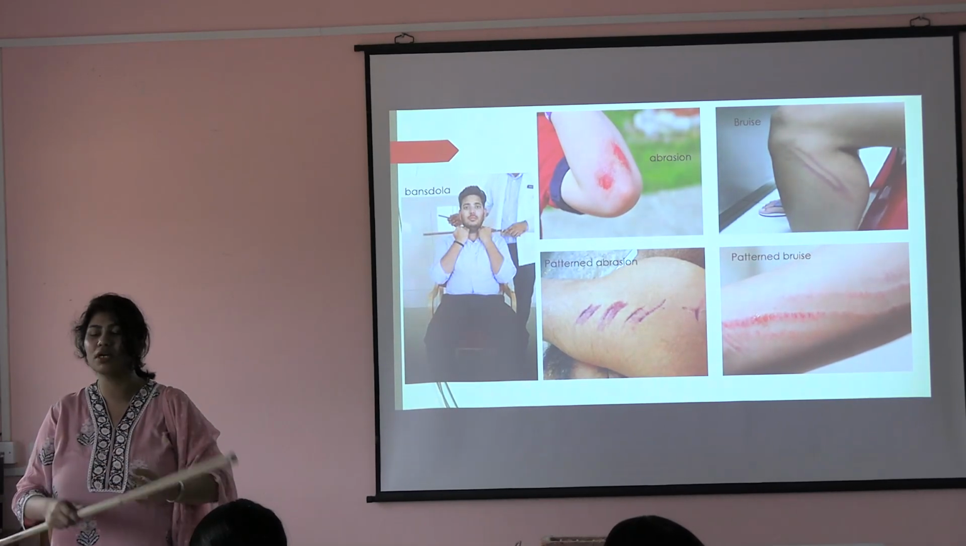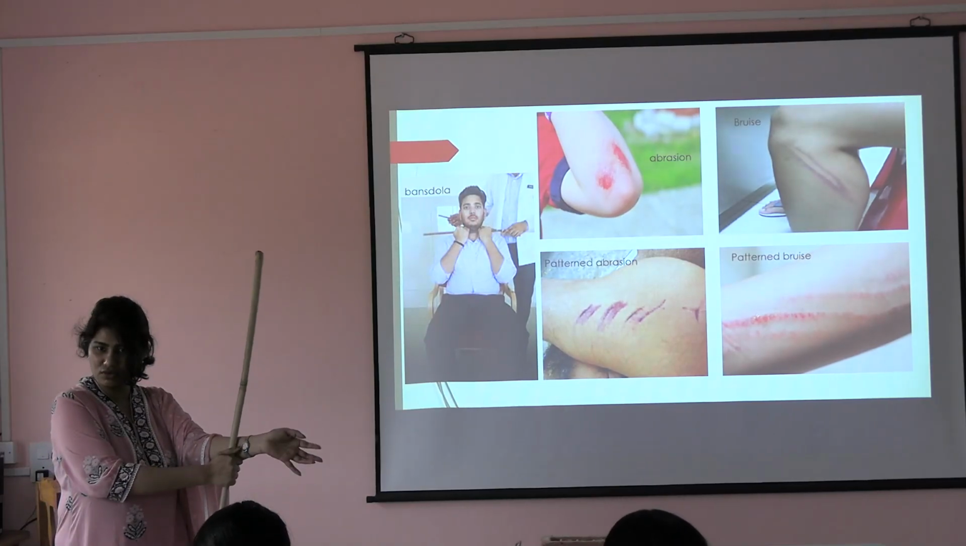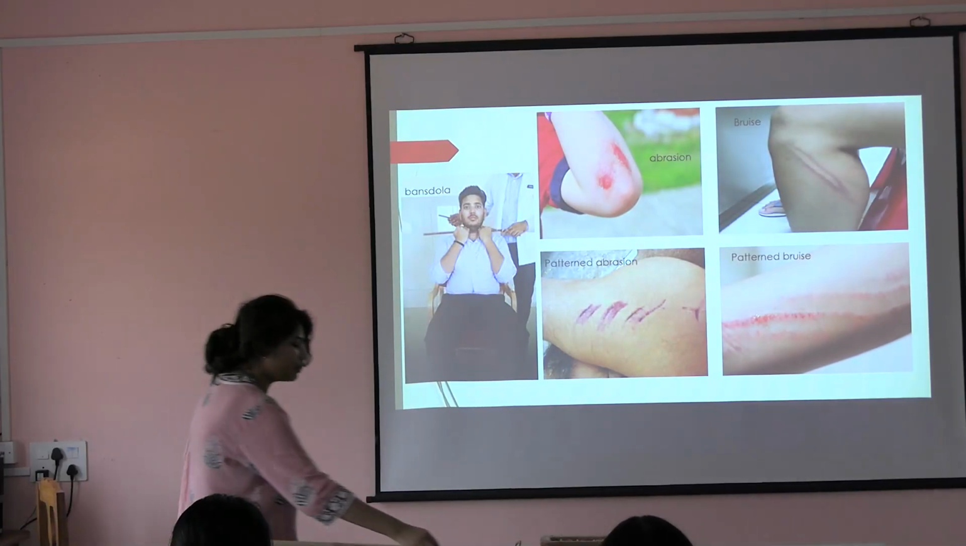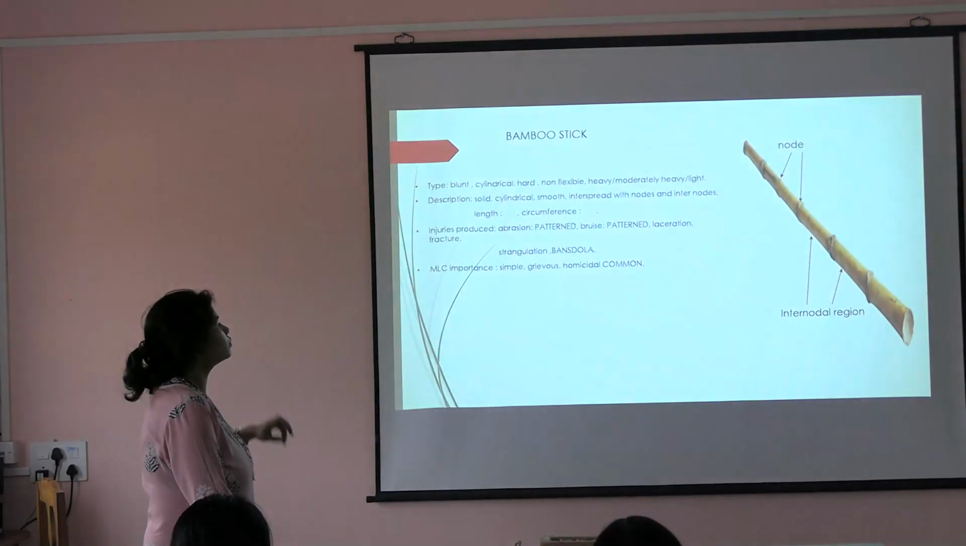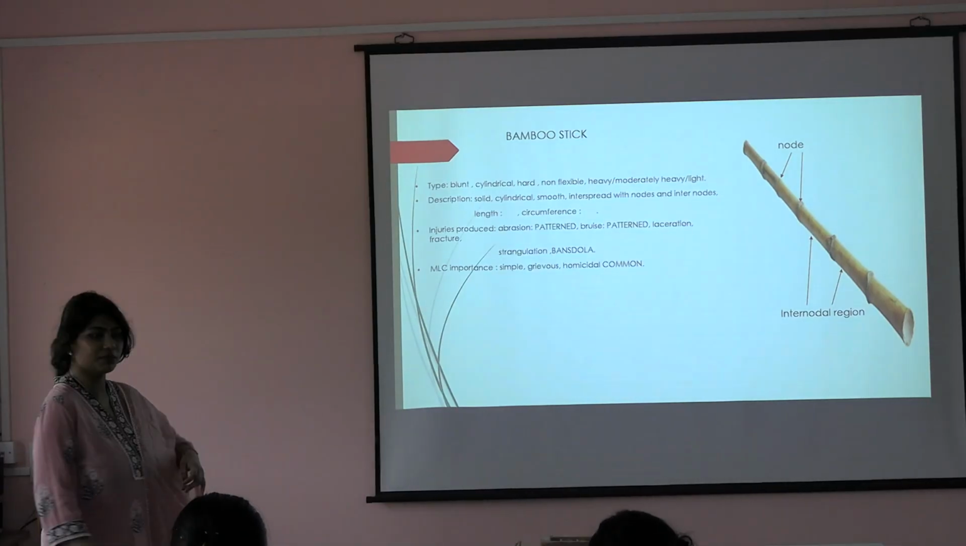This is circular, right? When you hit someone with this, it will fall like this. There will be two borders in the skin, in which there will be two bruise markings. So the injuries produce abrasion and also pattern depression.